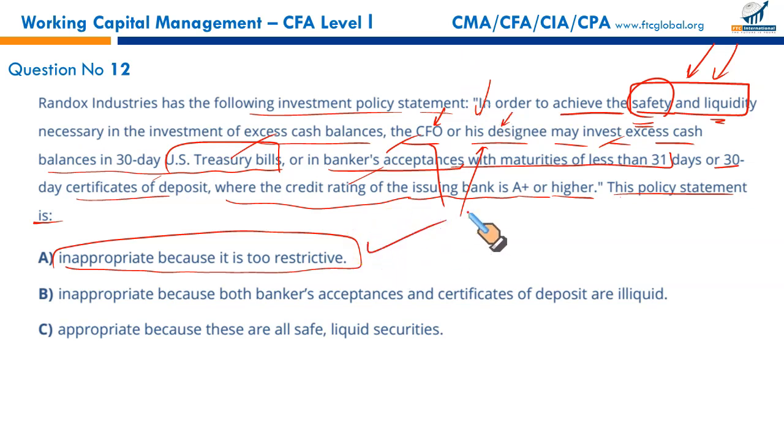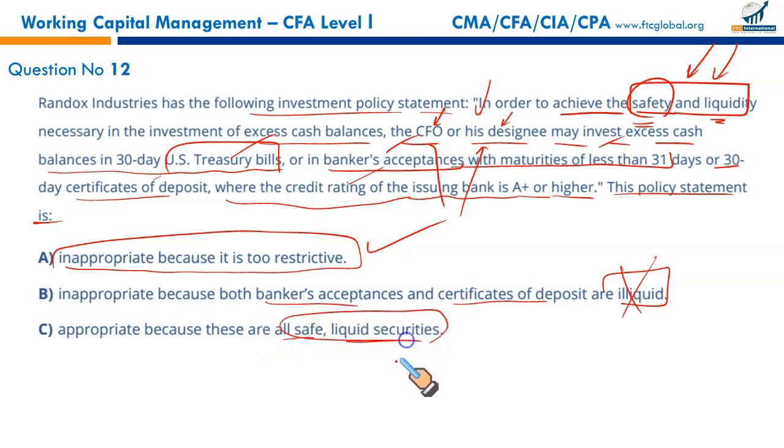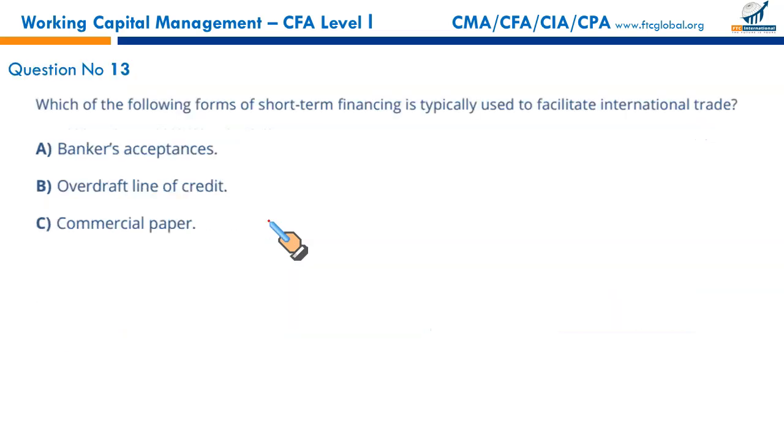It's too restrictive. It's inappropriate because both bankers' acceptance and certificates of deposit are illiquid. No, they are highly liquid investments. We discussed yesterday. Wrong. They are appropriate because these are all safe, liquid securities. Yes, they are safe and liquid, but we need to give some level of discretion to our investment manager as well. We can't just tie him up where he has no flexibility in making decisions. So that is incorrect. The right option is that the policy is too stiff, it's too restrictive. A is the right answer.